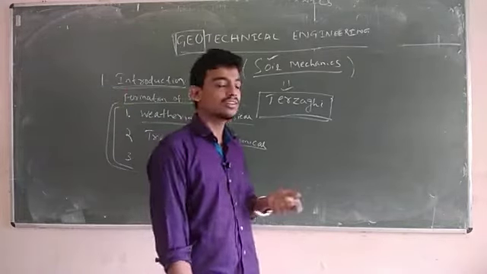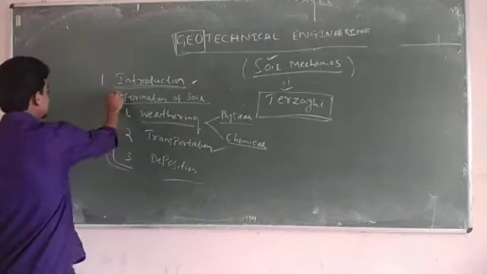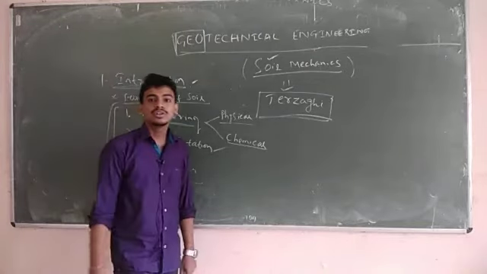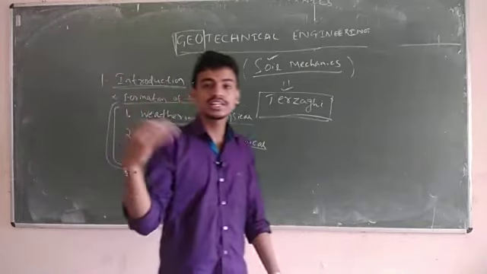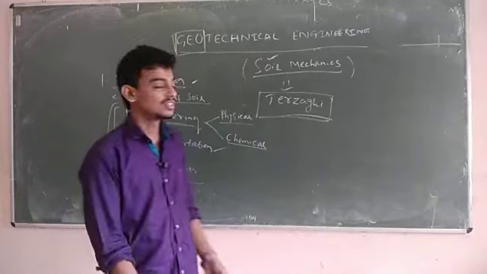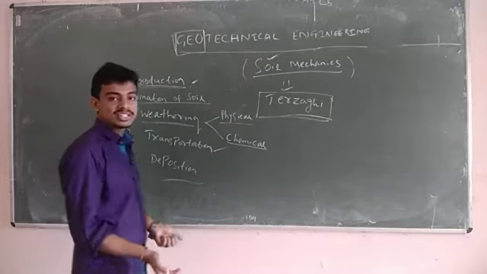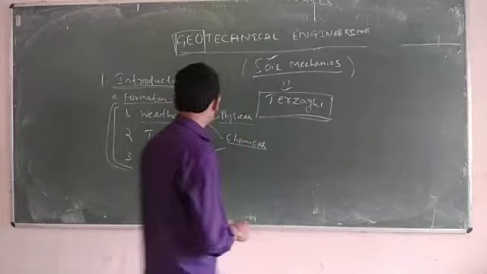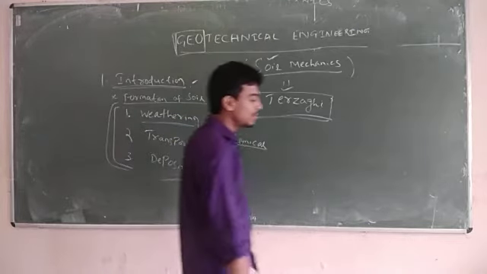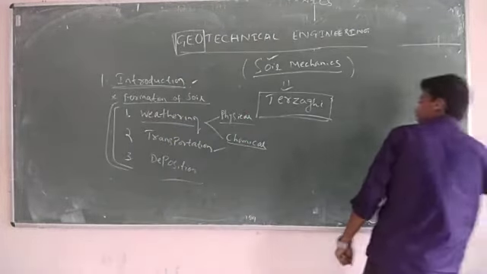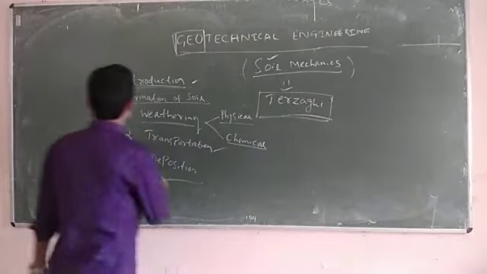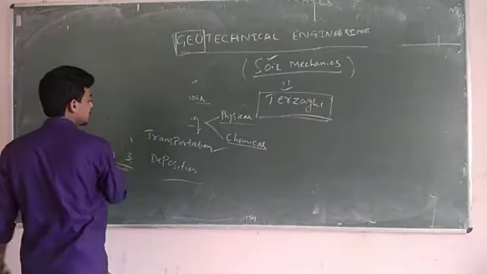The formation of soil means how the soil is formed. So you can say the soil is formed from the weathering action of the parent rock. That may be physical weathering or chemical weathering. So this is all about physical disintegration, and the formation of soil is over.